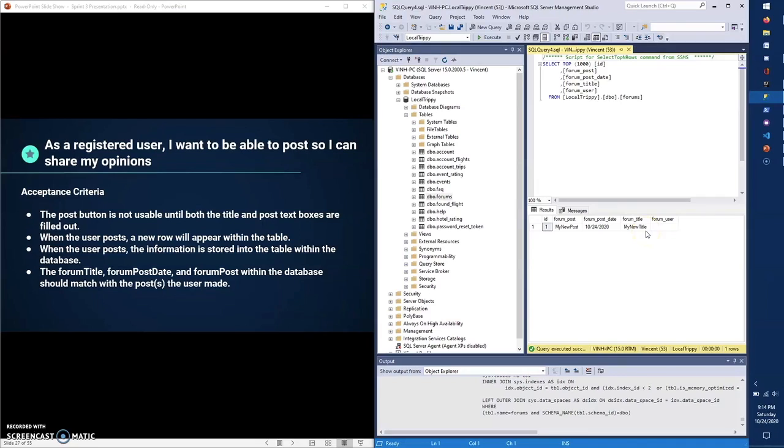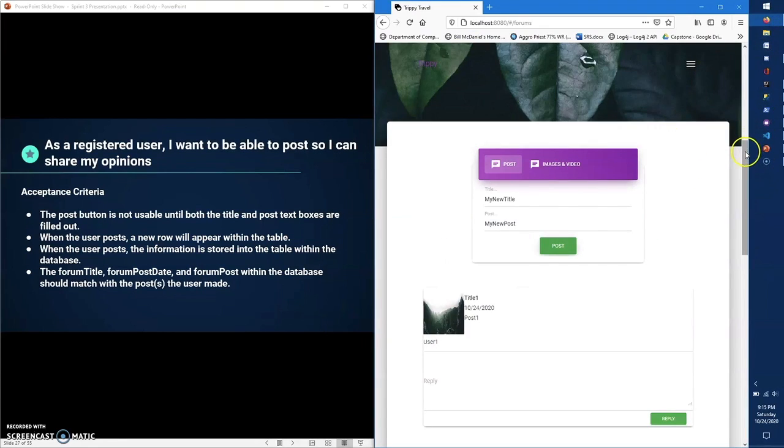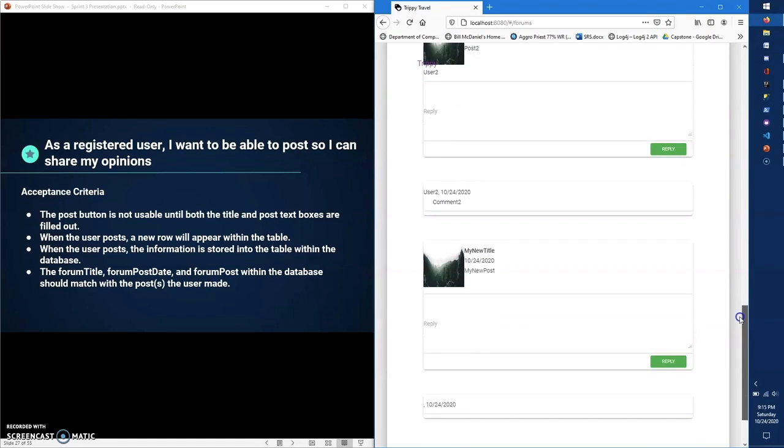The forum title, the forum post date, and the forum post within the database should match the posts the user has made. So the forum post is my new post. The forum post date is October 24th, 2020. And the forum title is my new title. If you go back to the web application, here it is: my new title, October 24th, 2020, and my new post.